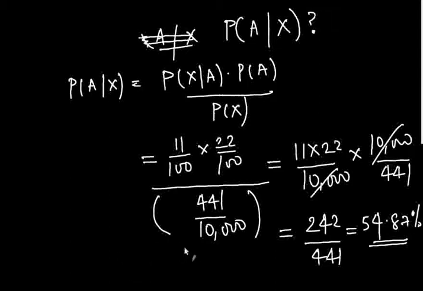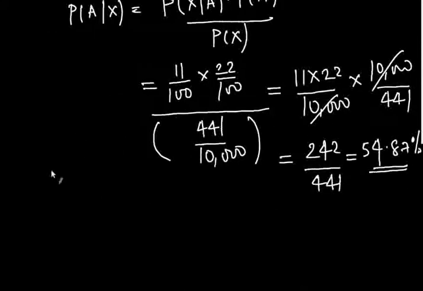I'm doing all of these calculations using a calculator. I'm sorry again. Don't freak out about how quickly I'm doing them. I'm not doing them that quickly in my head. I'm using a calculator. Anyway, I wanted to show you this 54.87% because if you look at it, it's actually quite high. This is the probability that if someone's already had an accident, they are under 25 years old. So this is a better than half chance.